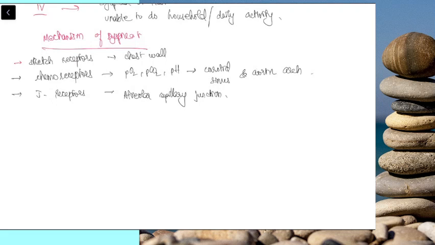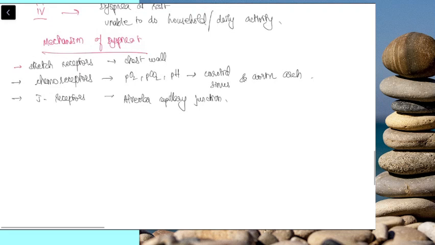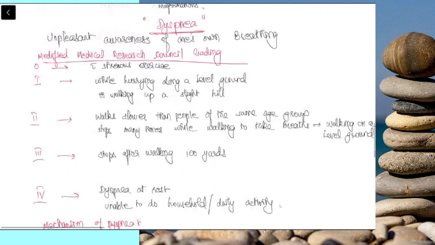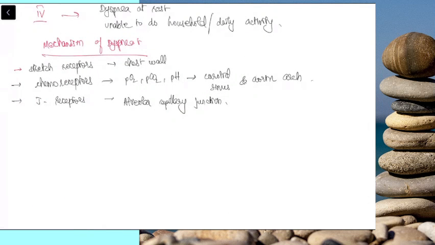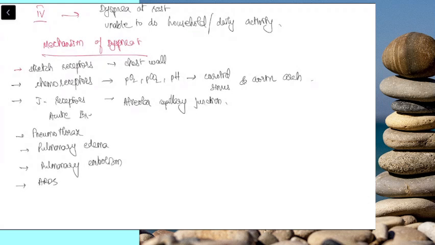So the important thing is, if the patient is coming to you with sudden onset breathlessness within minutes, you have to think of the acute causes. That is, the causes which need to be addressed immediately, otherwise will lead to fatality. That is pneumothorax, pulmonary edema, pulmonary embolism, ARDS. So these are causes of acute breathlessness.